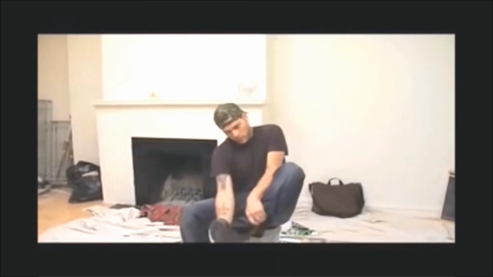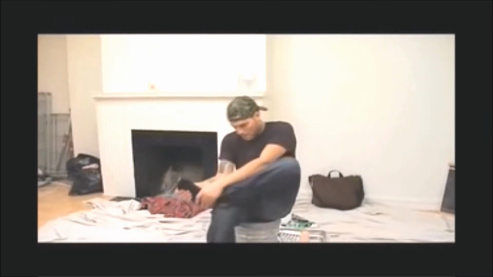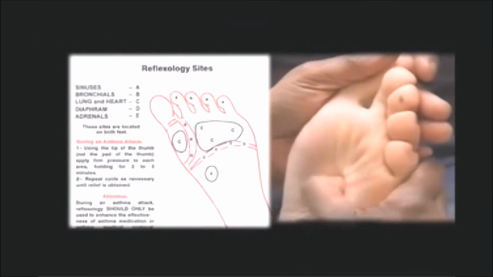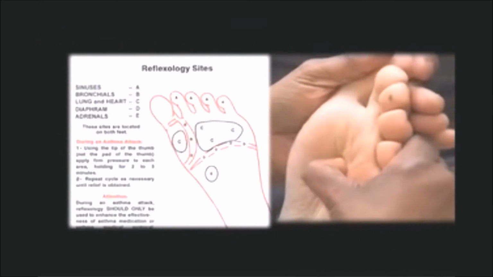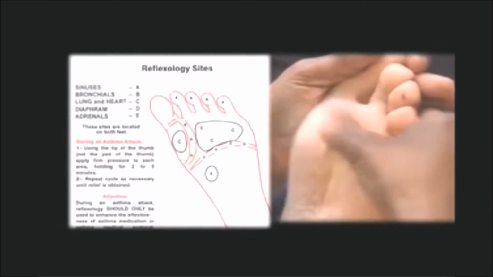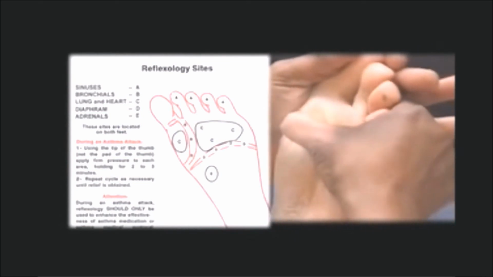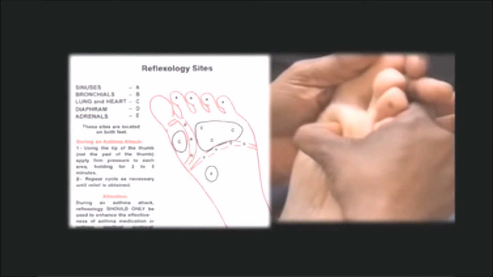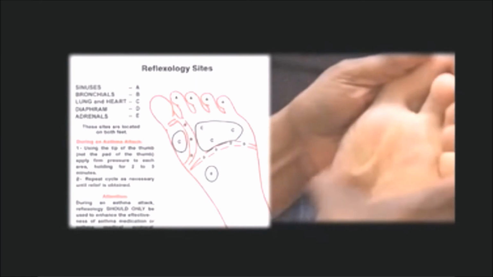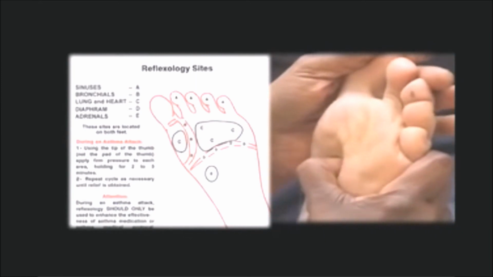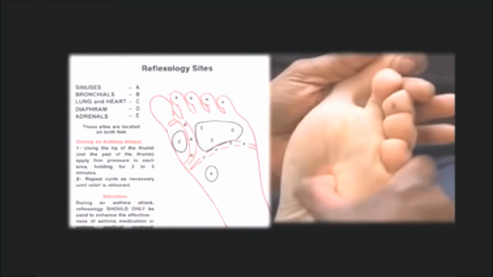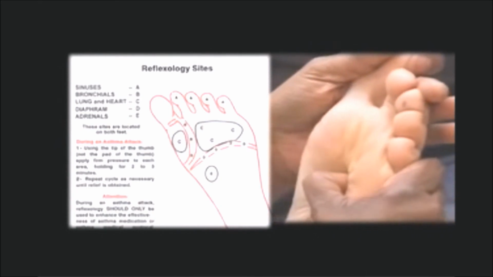In the next step, let's go for reflexology. What is reflexology? It is a healing art that promotes health and prevents illness. Every part of the body has a reflexology site on the foot. While applying reflexology, we should use the tip of the thumb. Apply pressure on the side of each foot. Press each side for 15 seconds repeatedly. Apply pressure at that level until your pain goes, and socks can be left on.